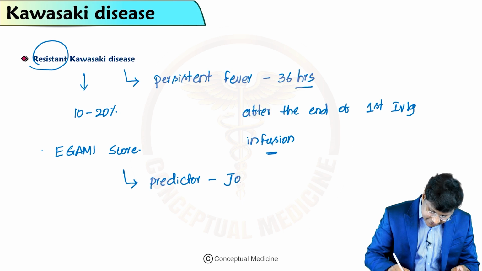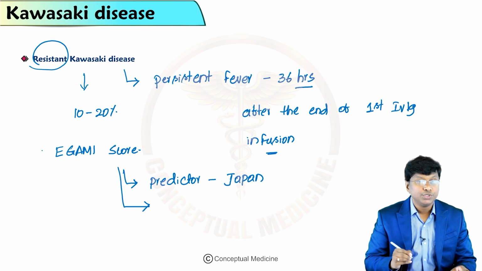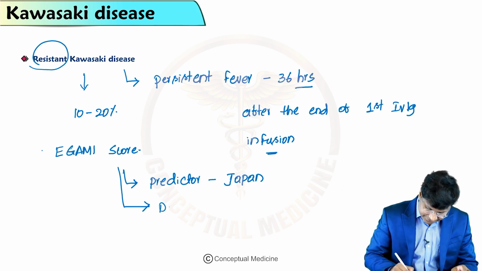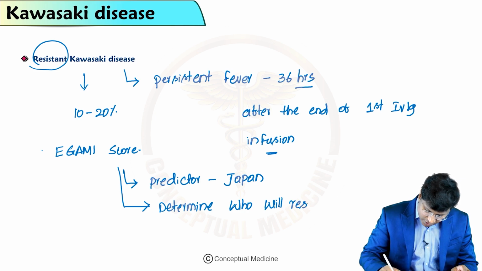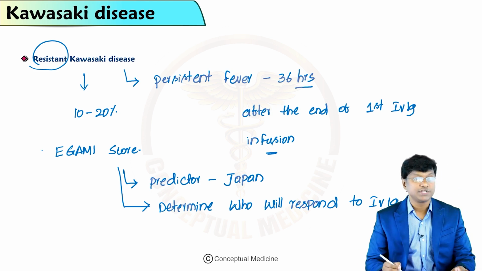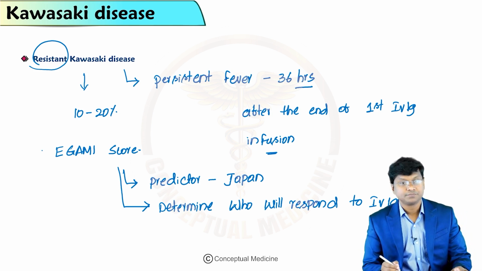With the help of this particular score, you will be able to determine who will respond to IVIG. Okay, so that is what is called as the IGAMI score.